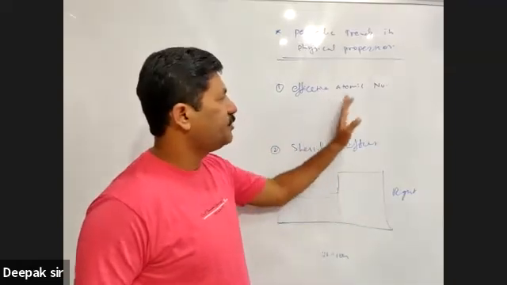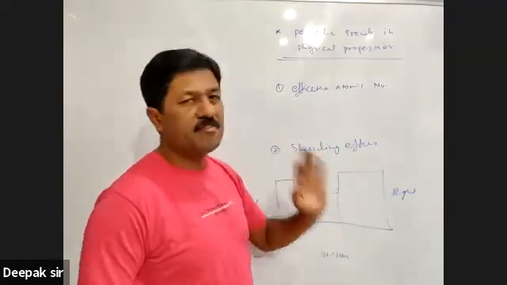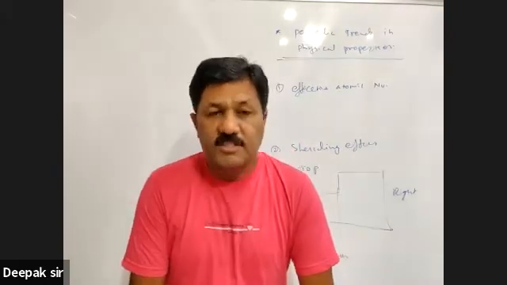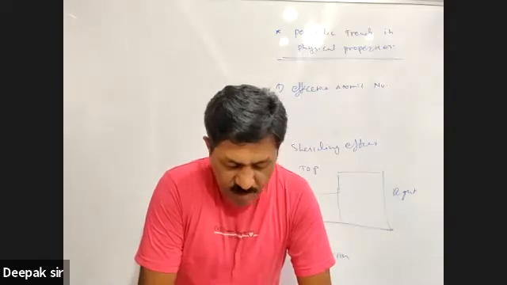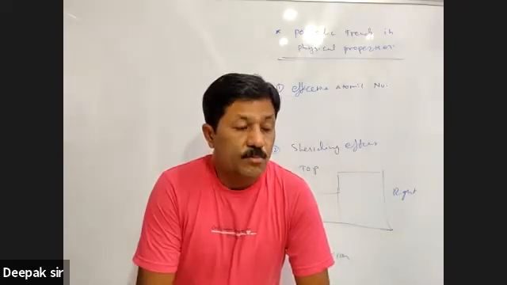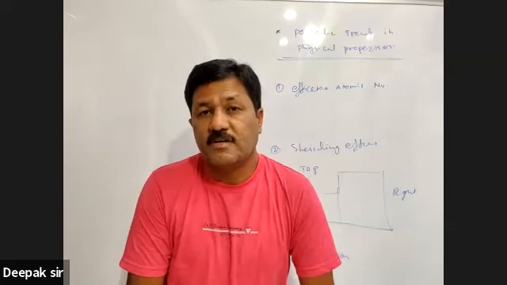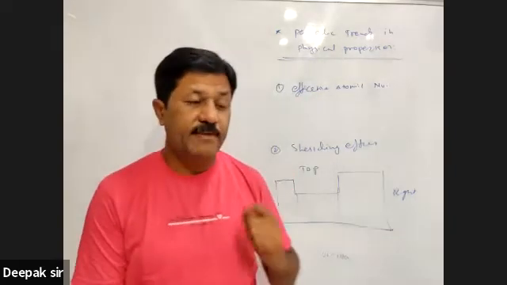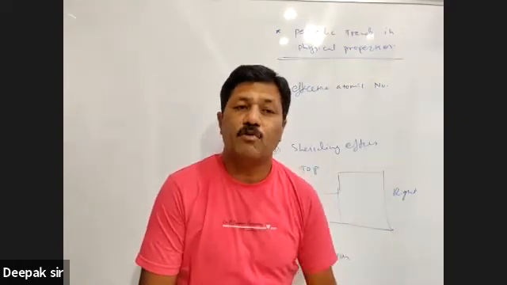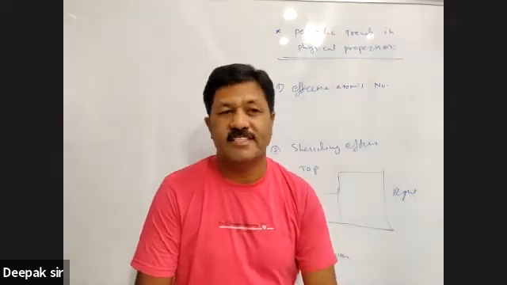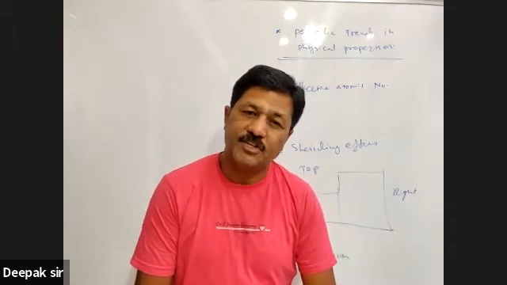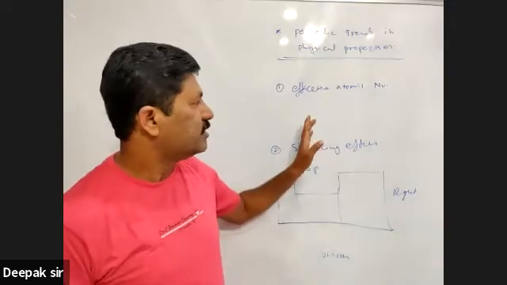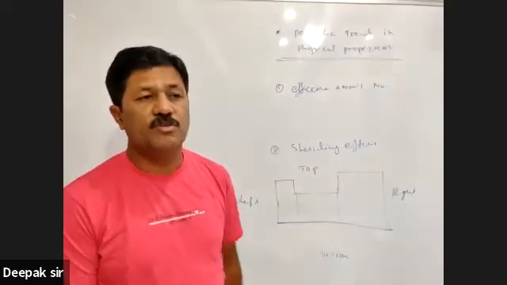Number one is effective atomic number. Number two is the shielding effect. Let's see. Effective atomic number is nothing but the atomic number, which we know very well. When he was performing the experiment, he was studying X-rays, and he found that the frequency of emitted X-rays is directly proportional to a specific integer, and that specific integer is nothing but the atomic number. So the atomic number concept is given by him.